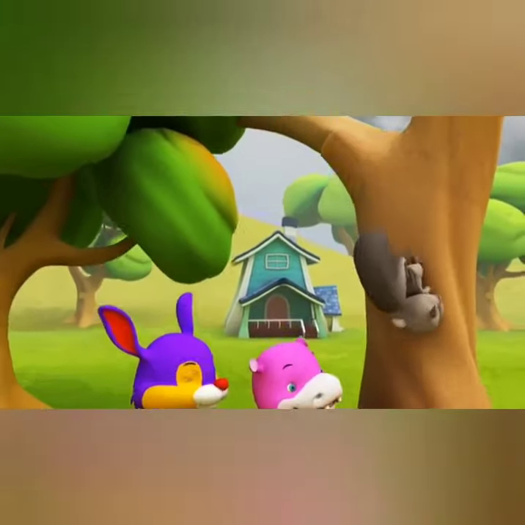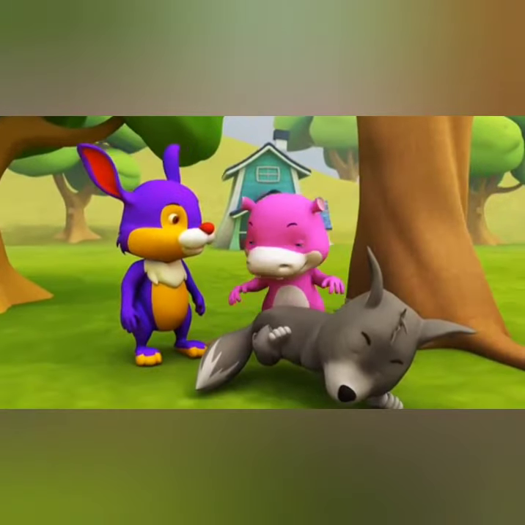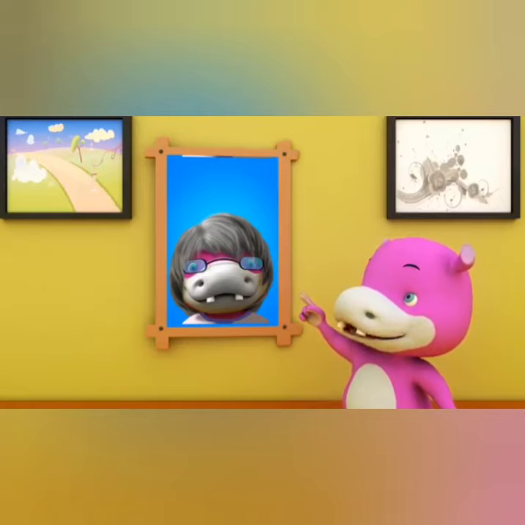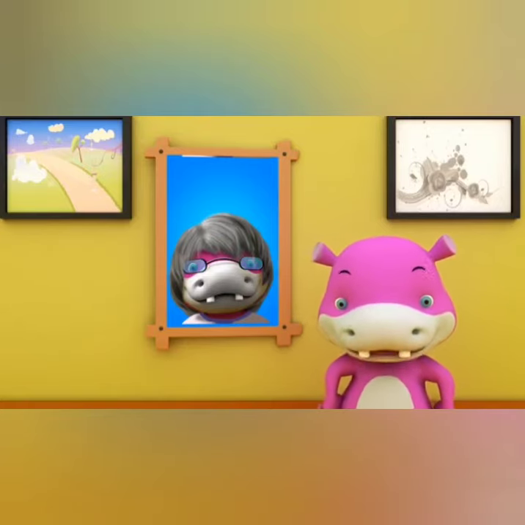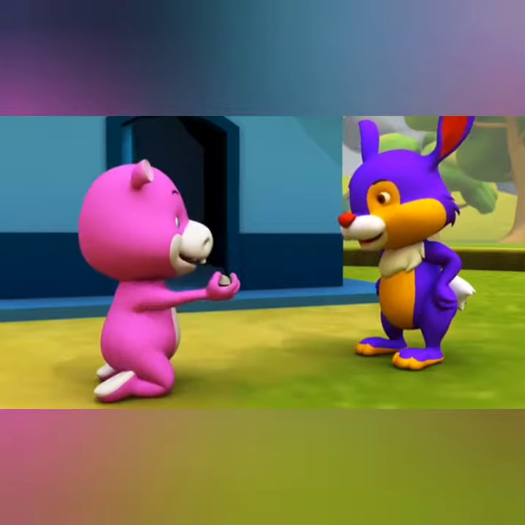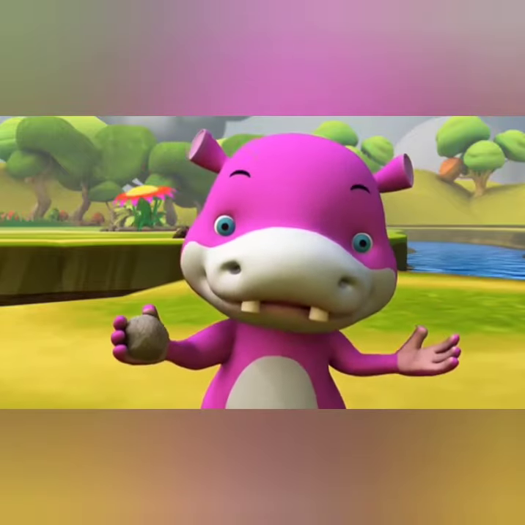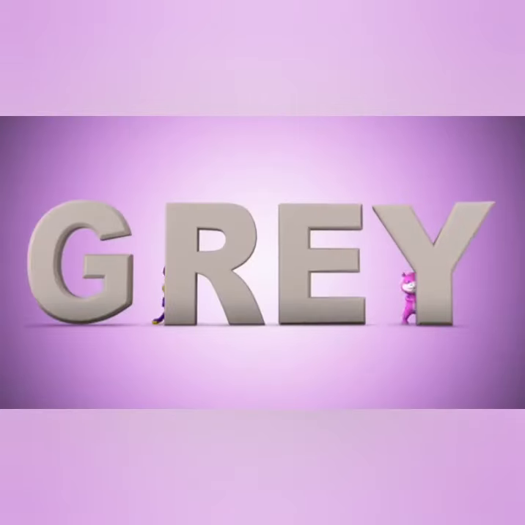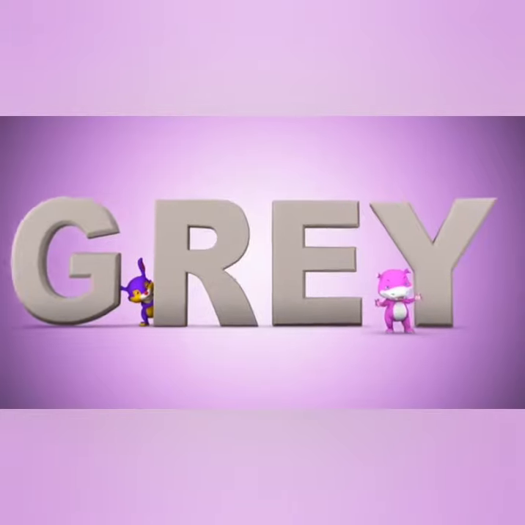A squirrel is grey, a wolf is grey, a dark and stormy sky is grey. Grandma's hair is nice and grey. G-R-E-Y is how we spell grey. Stones are grey, dolphins are grey, whales are grey, elephants are grey. G-R-E-Y is how we spell grey.